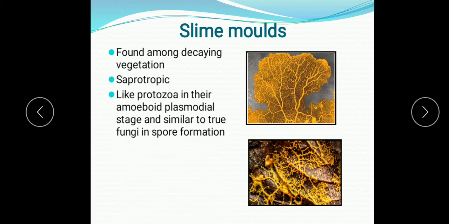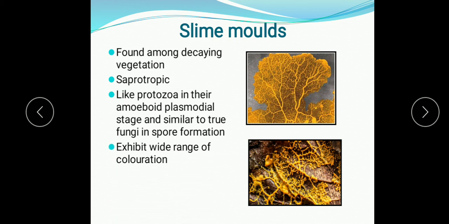Now saprotrophic is there, like protozoa. Here actually these organisms resemble both protozoa and true fungi. How? Like protozoa in their amoeboid plasmodial stage. So in their amoeboid plasmodial stage, they appear like protozoa, and when they form spores, at that time they appear like fungi. So that is why they resemble both protozoa and the true fungi.